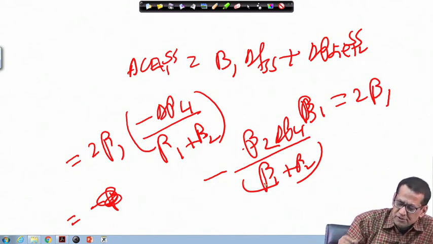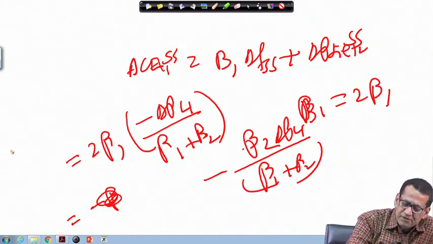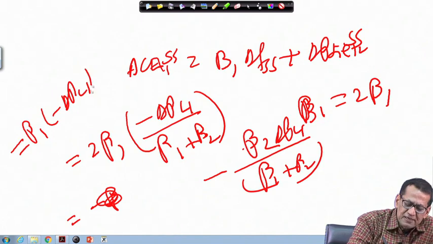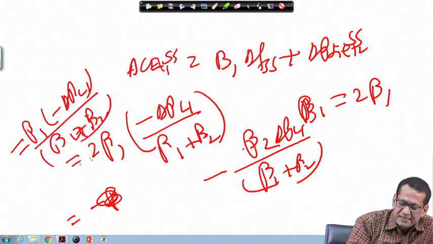So, this term will become beta 1 then minus delta P L 1 divided by beta 1 plus beta 2, this term.